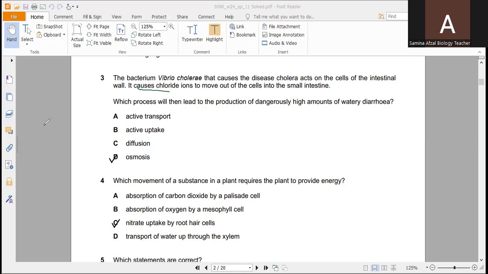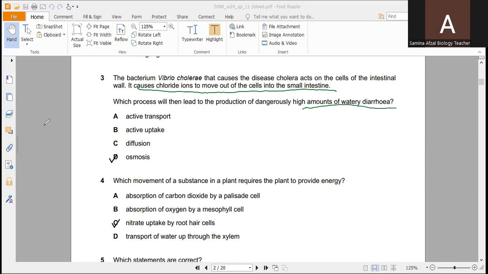When chloride ions move out of the cells into the small intestine, the concentration of chloride ions decreases there, due to which the water potential increases. When water potential increases, then water always moves from its higher water potential towards the region of lower water potential. So water will move out in the form of watery diarrhea.